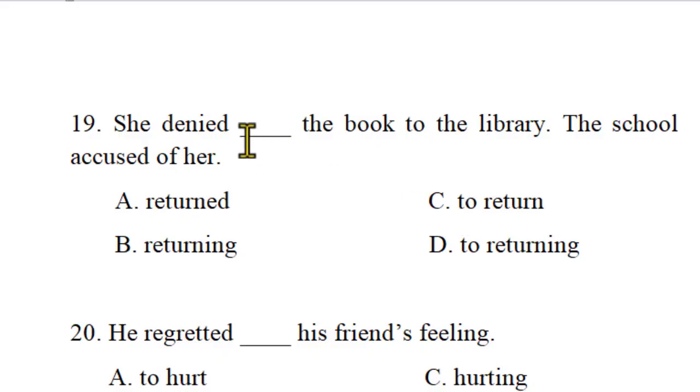So the word denied is always followed by a gerund, or verb plus ing. It has meaning if you insert returning here. No need to plan to deny in the future. She denied returning. She already denied returning, unable to return the books that she borrowed from the library, isn't it?